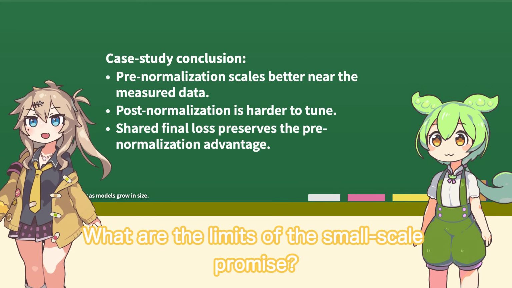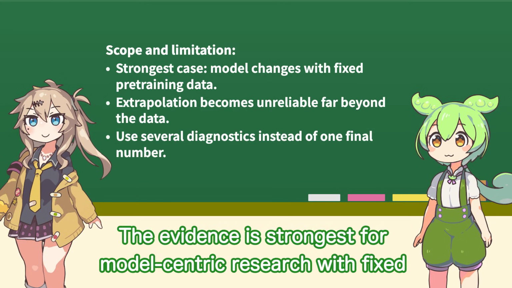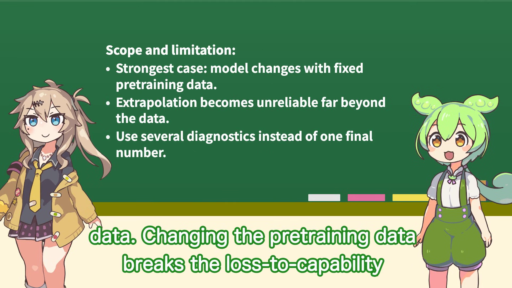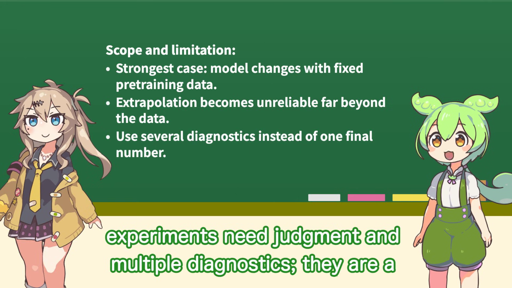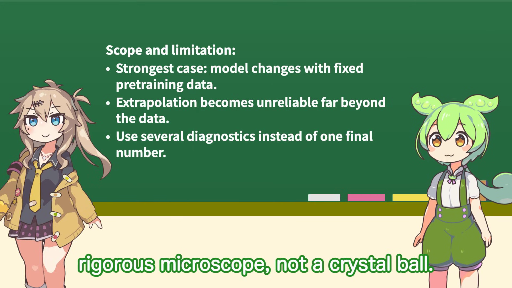What are the limits of the small-scale premise? The evidence is strongest for model-centric research with fixed data. Changing the pre-training data breaks the loss-to-capability correspondence, and extrapolation still has statistical limits. So small experiments need judgment and multiple diagnostics. They are a rigorous microscope, not a crystal ball.